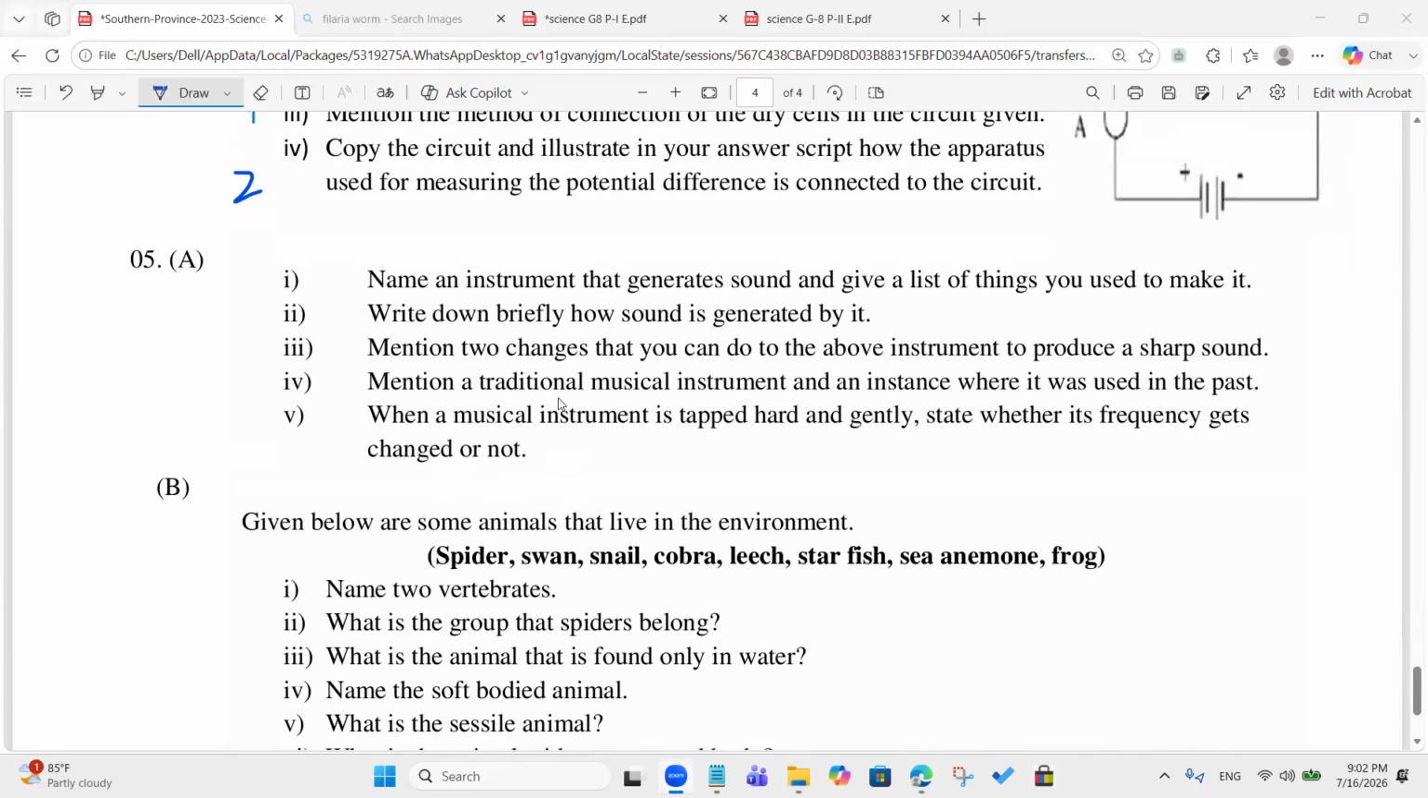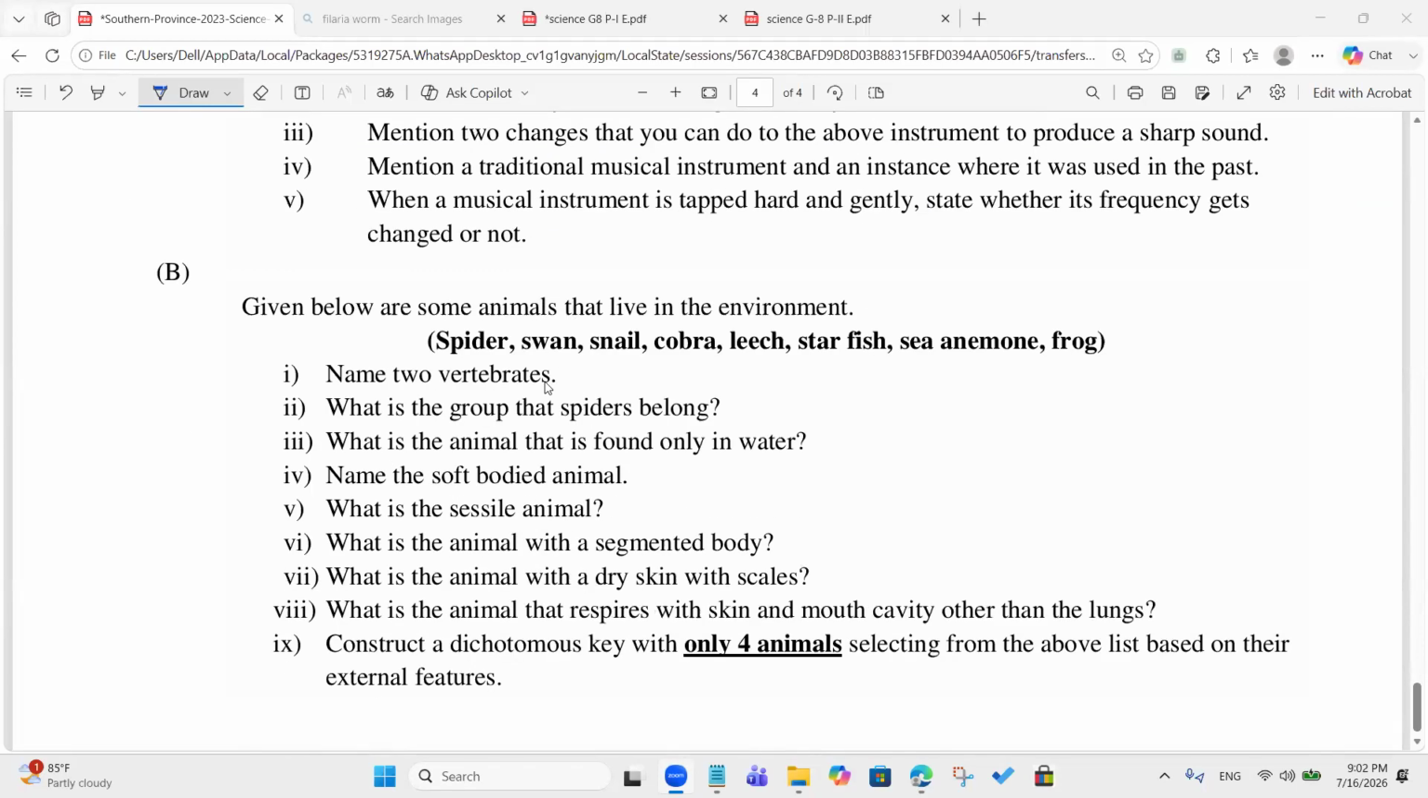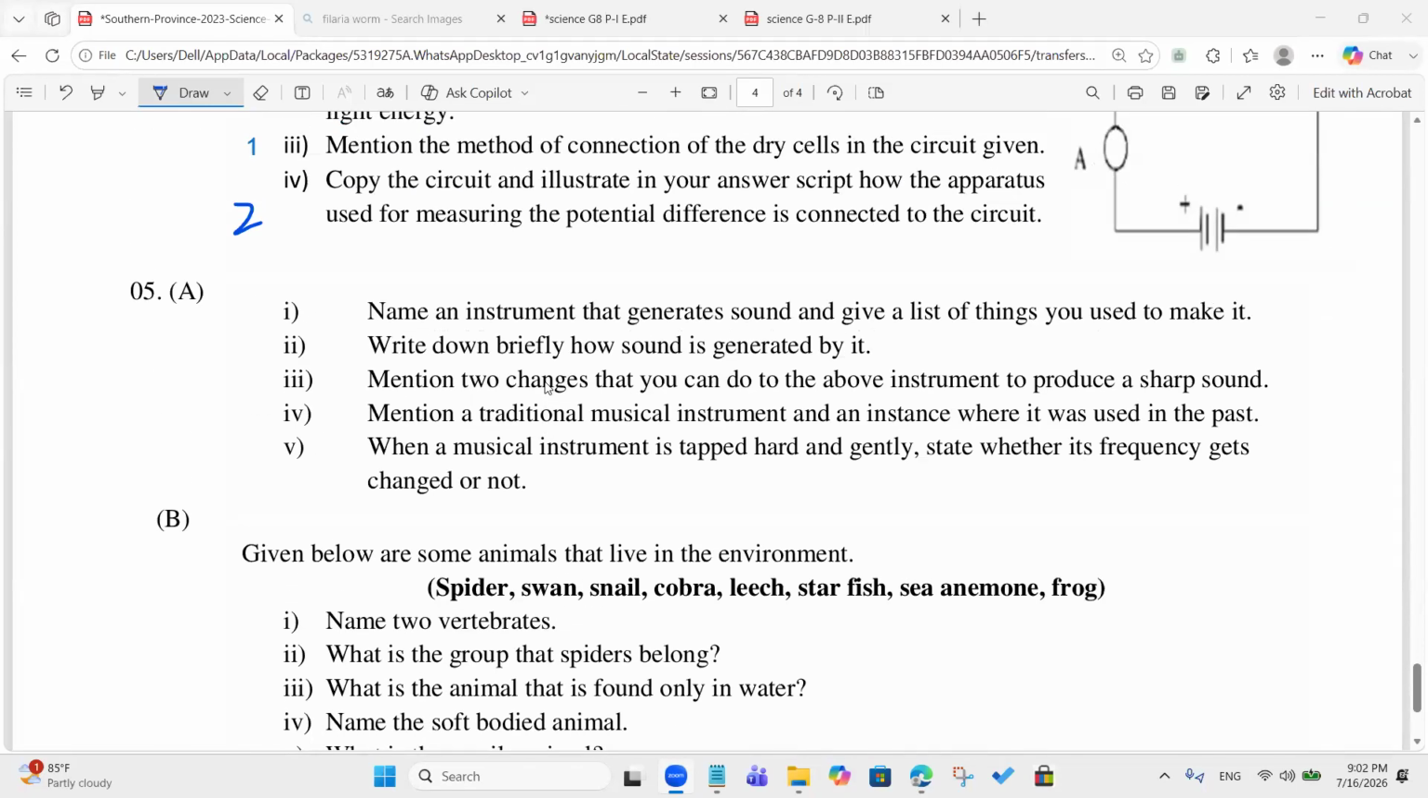Number 5, name an instrument that generates sound and give a list of things you use to make it. Can you tell me one instrument? A guitar. We can use a tin, some string with the same length, and a wooden panel with iron nails.